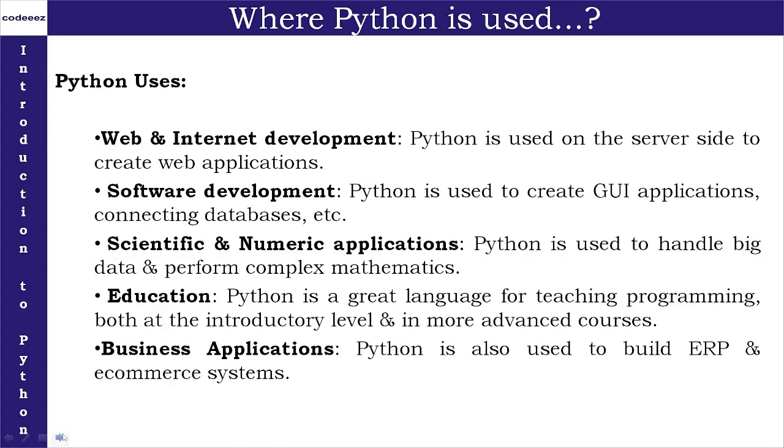Now the question is where Python is being used. Unlike other languages, Python can be used in any domain, right? It can be used for software development, whether it is application software or system software. It can be used for web development, web applications, and for mobile applications. Nowadays mobile apps are being developed, so Python can be used in mobile application development also.